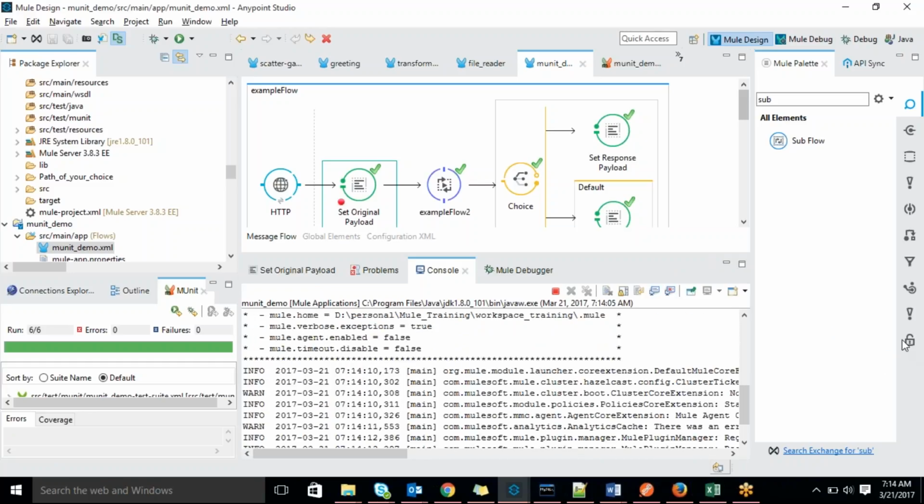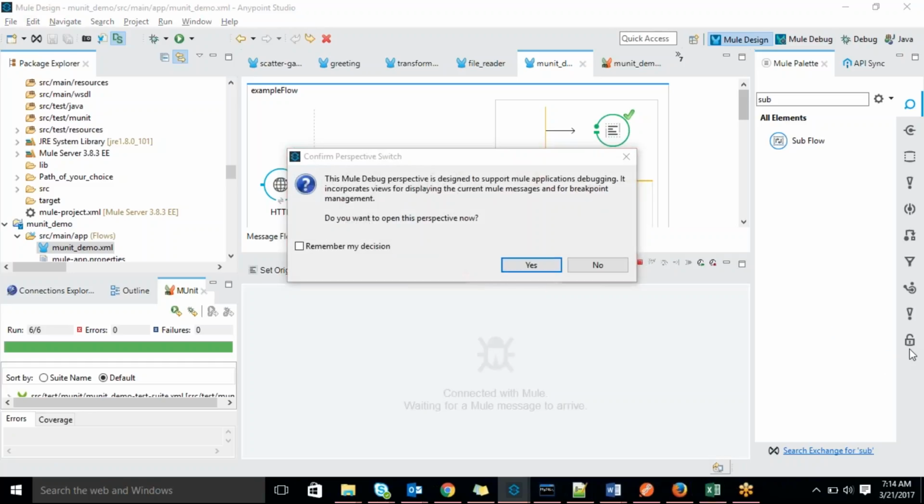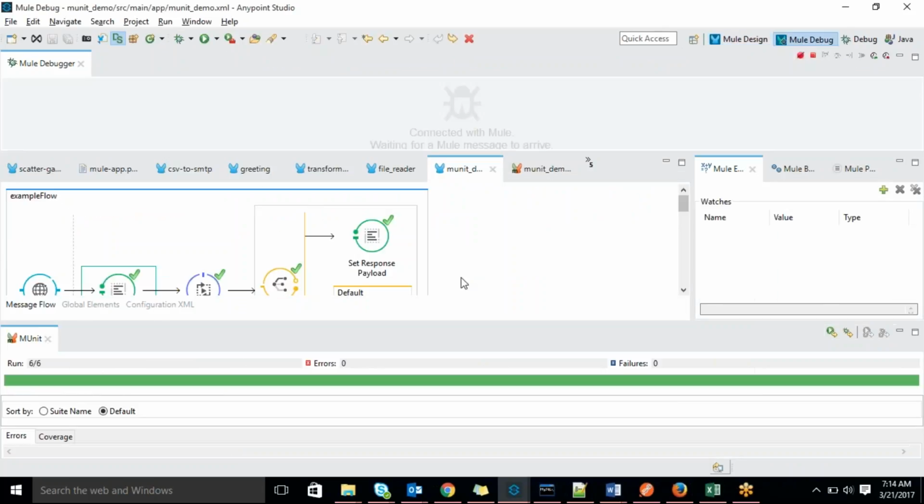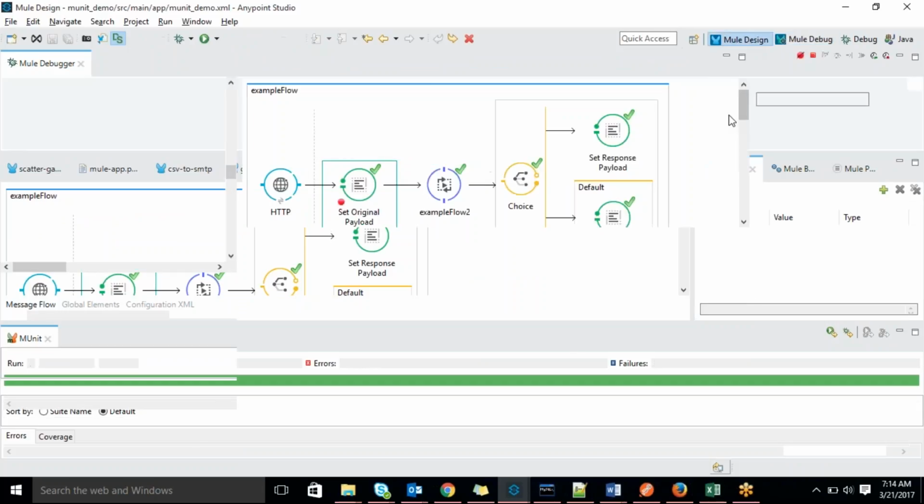How is the project going on? It's going on, implementing the services.